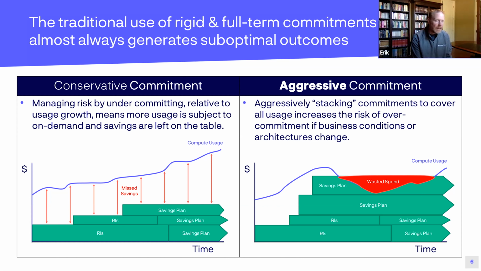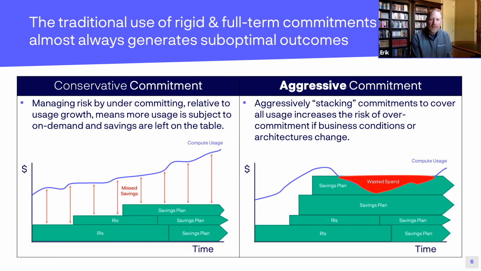In this scenario, generally there's a transition from RIs to Savings Plans that's afoot. Again, we love Savings Plans, but as we'll demonstrate, the greatest savings are achieved by actually blending these instruments together. But what they're doing is stacking them on top of each other over time, and they're doing it in a way that's generally conservative. They want to make sure that the spend manifests, and there's a lag. You can see there, everything between the top of the green bars and the purple, they're paying on-demand rates for. They're not receiving discounts from AWS. Those are missed savings opportunities. We see this very often.